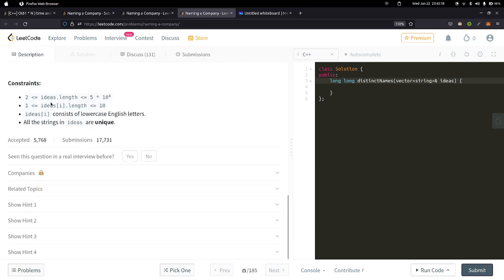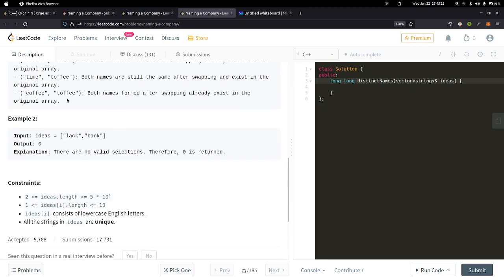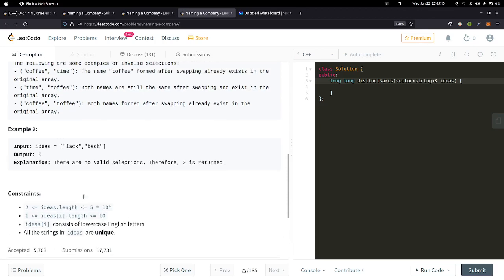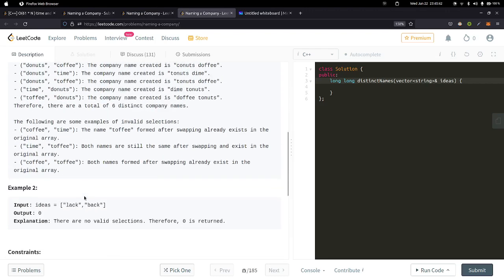And looking at the constraints, we can see that the length of the array is around 5 times 10 power 4, and the maximum length of each string could be 10. So 1 to 10, so it won't be empty. We are also given that each string contains only lowercase English letters, and that the entire array contains only unique strings.